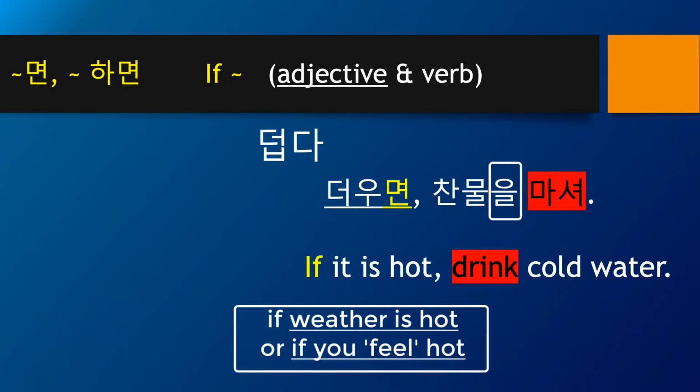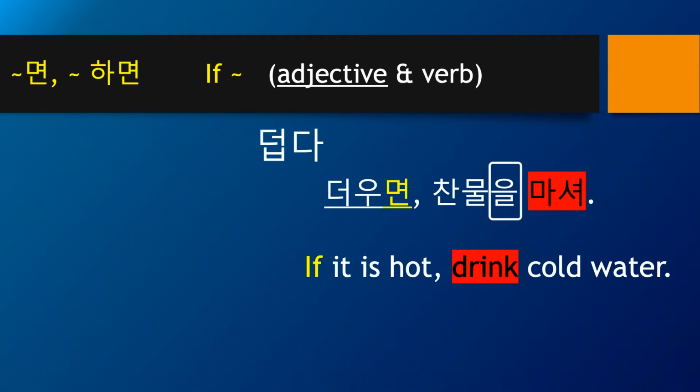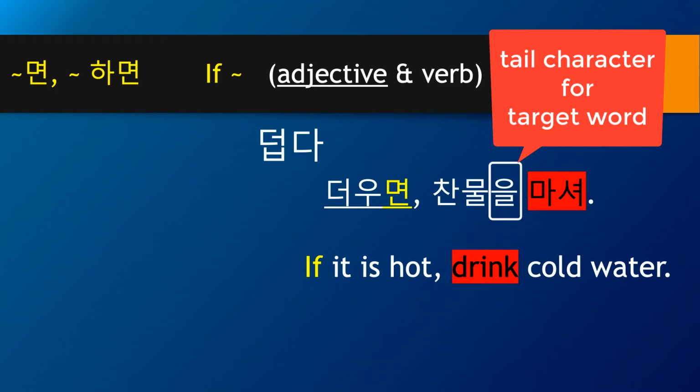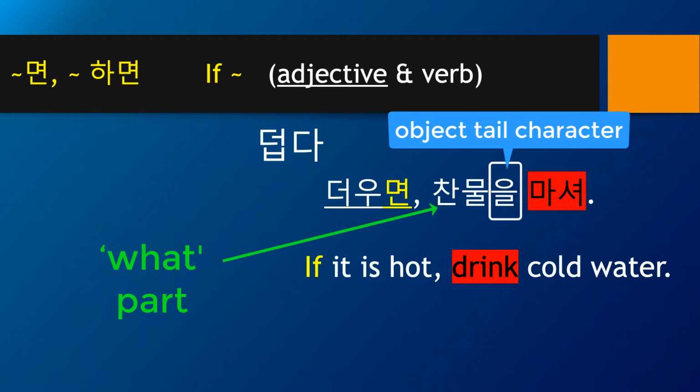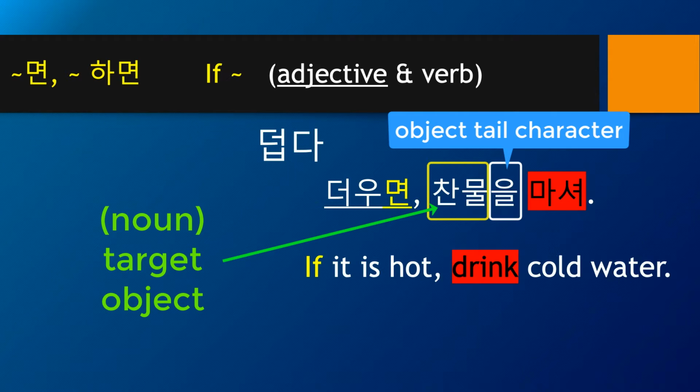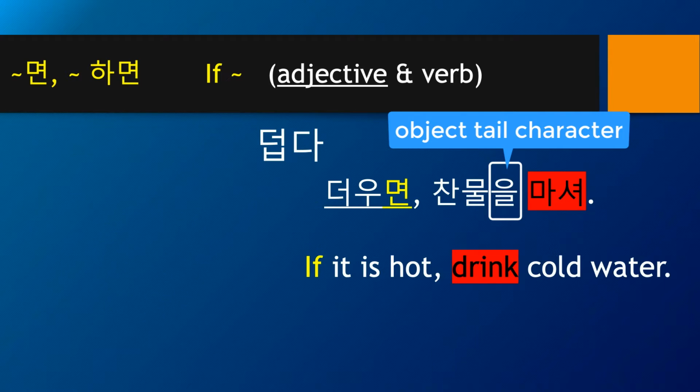Here the 을 is very important, and this is a tail character that makes the previous noun a target or object. Drink what? You need to say 찬물을. So 찬물을 마셔 means drink cold water. 을 again is making the previous word, which is typically a noun, a target or an object to do something. So 을 is an object tail character.